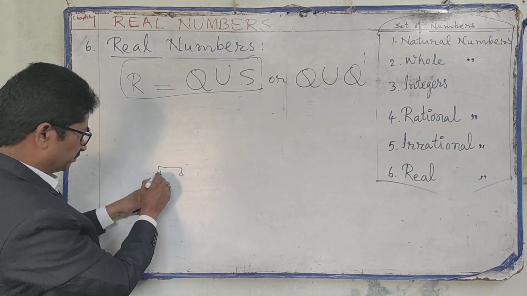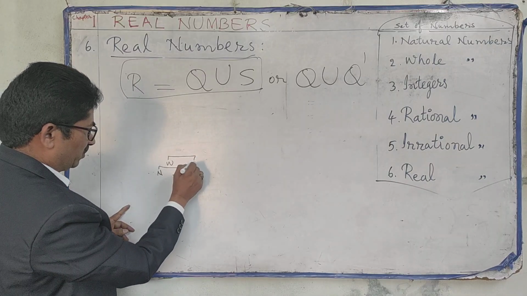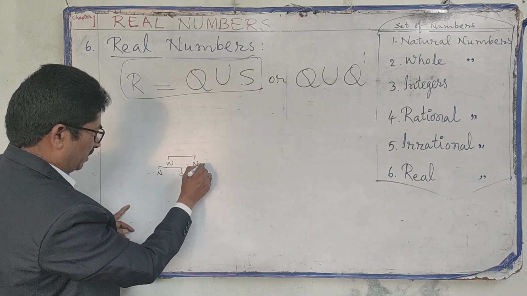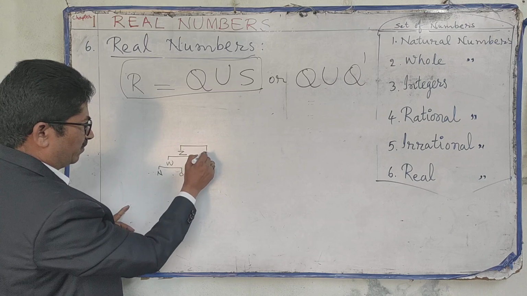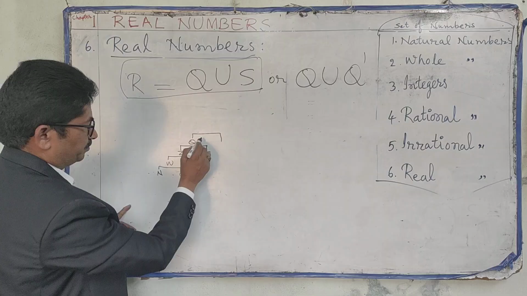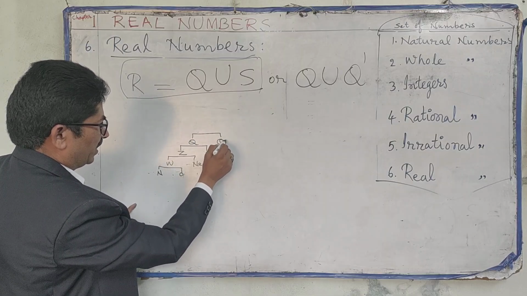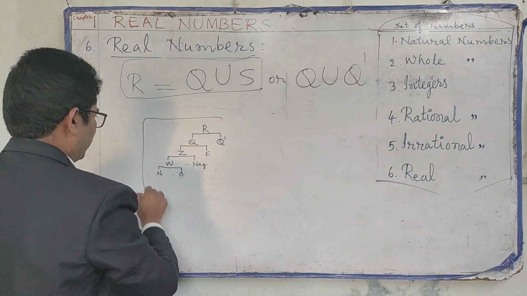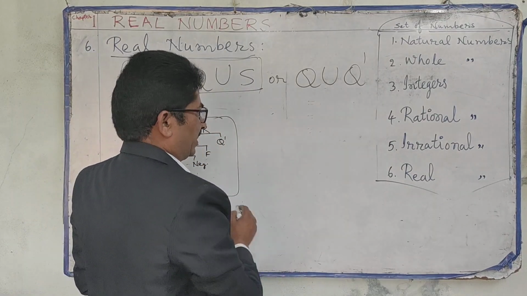Natural numbers, including 0, whole numbers, with negative numbers, integers, including fractions, rational numbers, including irrational numbers, real numbers. So these we studied. Now I will show you on the Venn diagram.